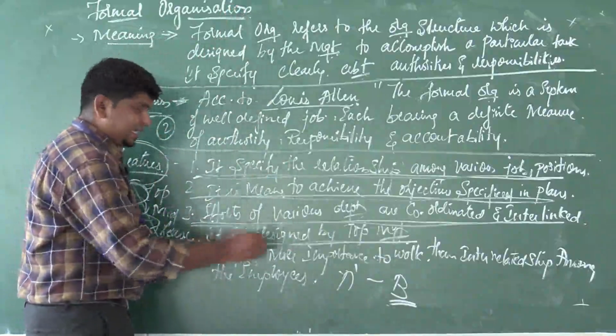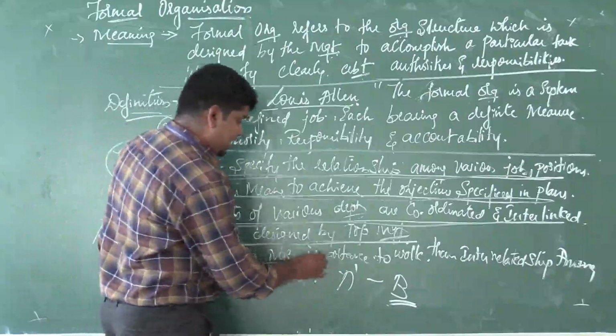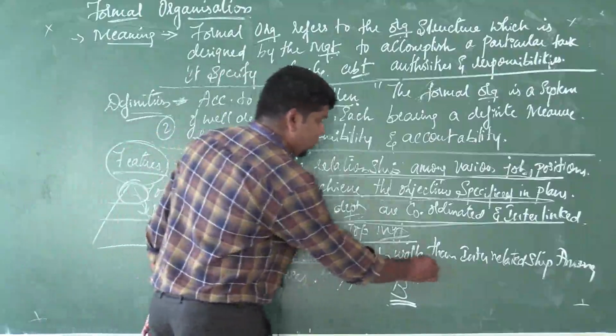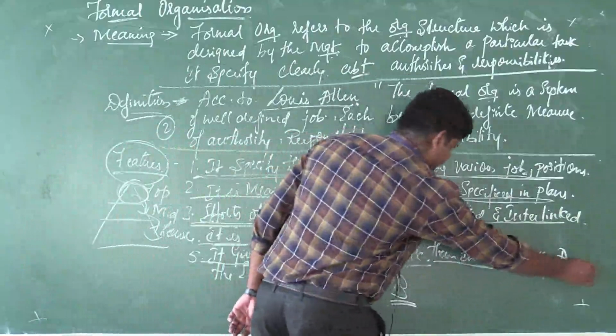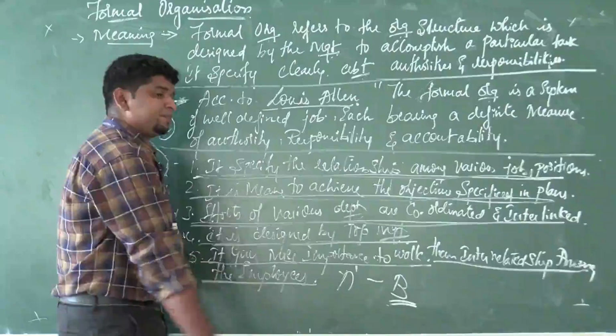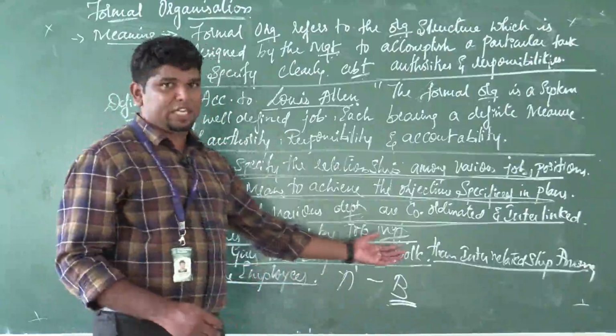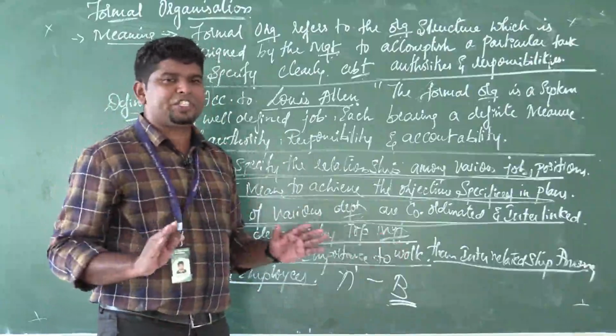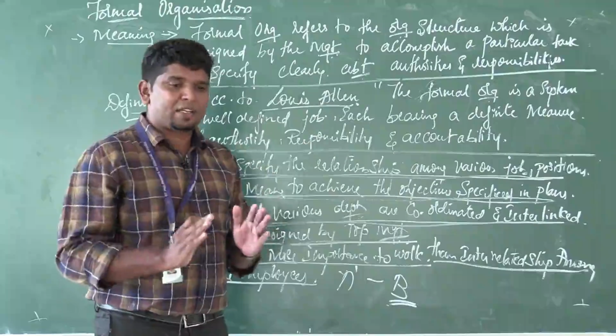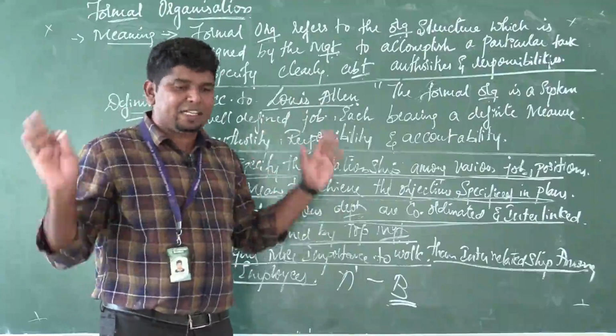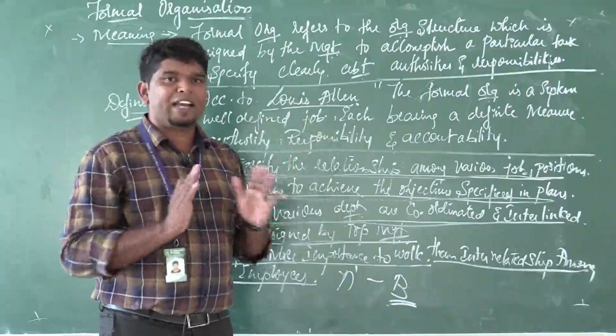That's the fifth feature. It gives more importance to the work than to the interrelationship among the employees. So they give more importance to the work. There is a clear-cut message: what work has to be done, by what time, to whom to report. Everything is clear-cut, and it goes as per the plan.